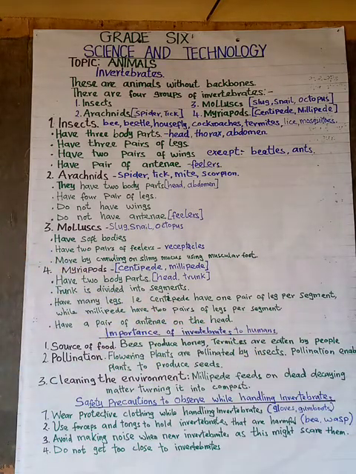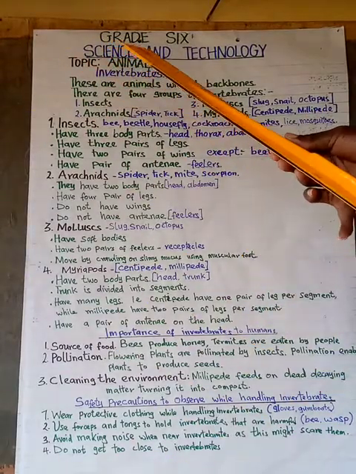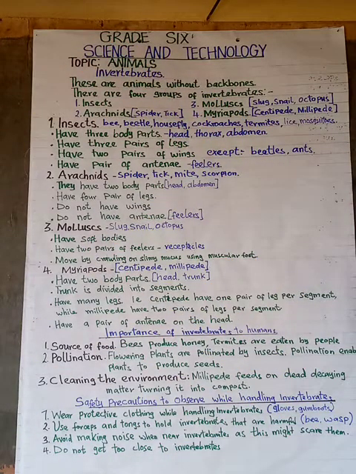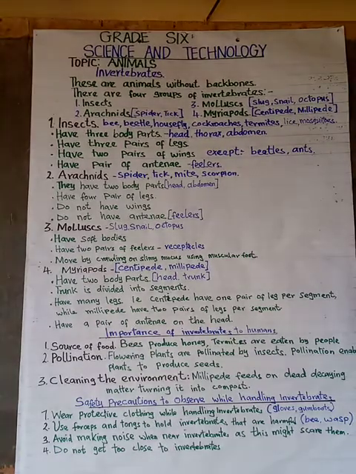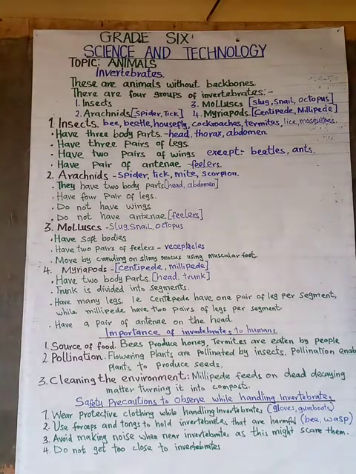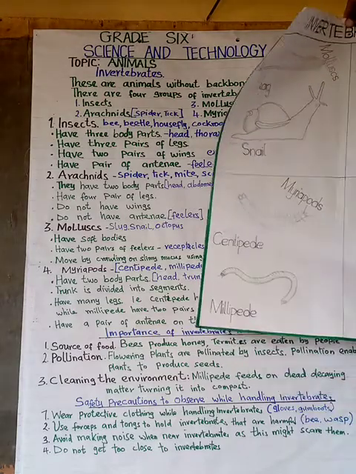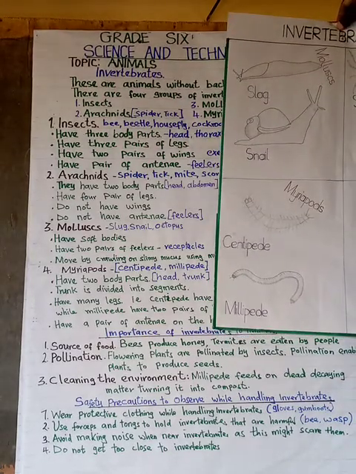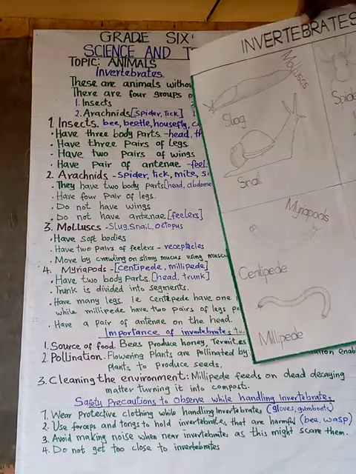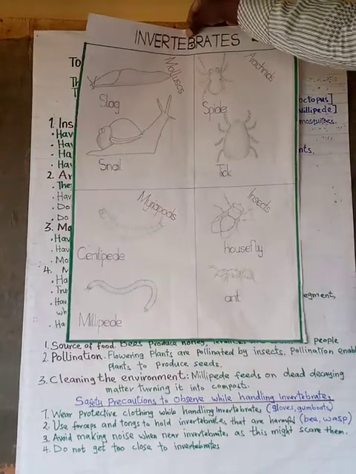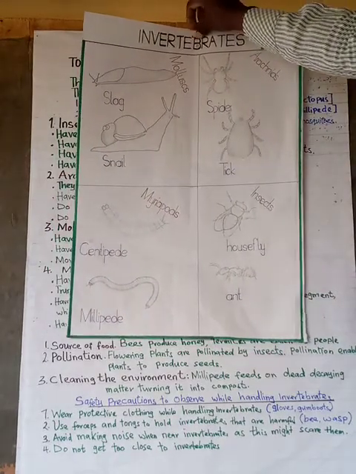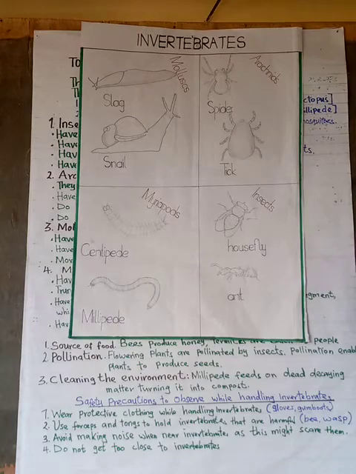So I'm going to display another chart showing the groups of all the invertebrates here, that is insects, arachnids, mollusks, and myriapods. So here is the chart.